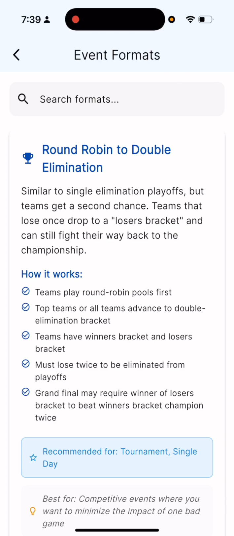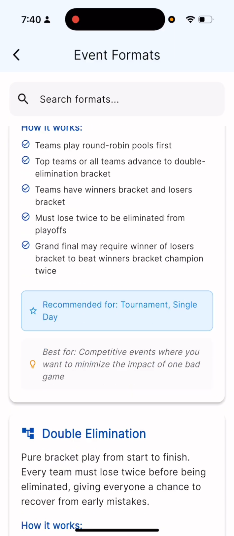The next format is very similar, which is round robin to double elimination. So you can have a round robin, very similar to what I described above. And then instead of a single elimination knockout bracket, this will be a double elimination, where each player needs to lose 2 times in order to be knocked out of the bracket.